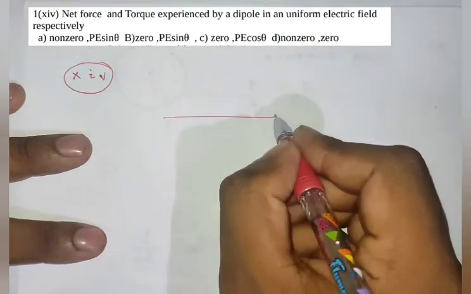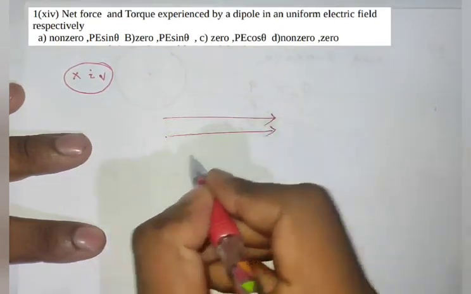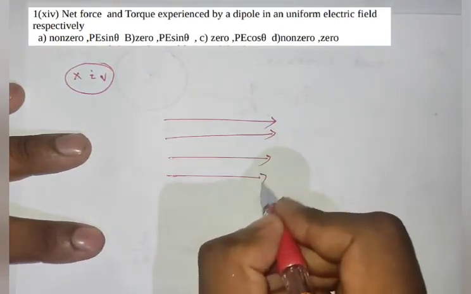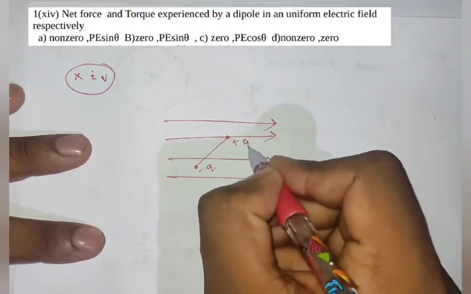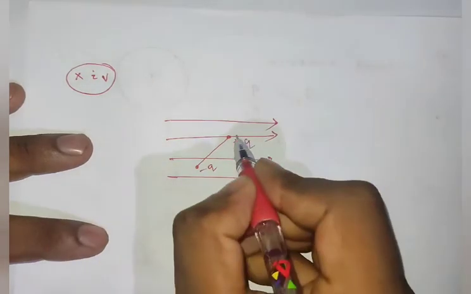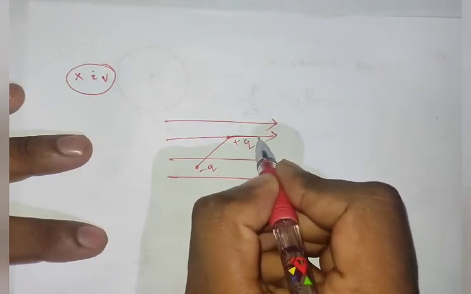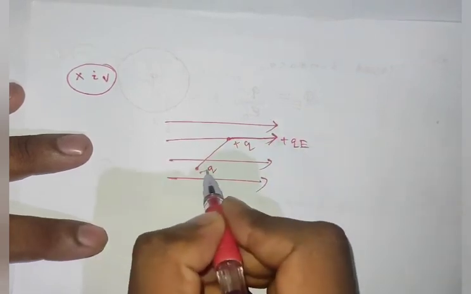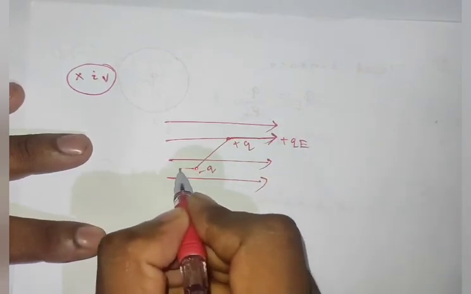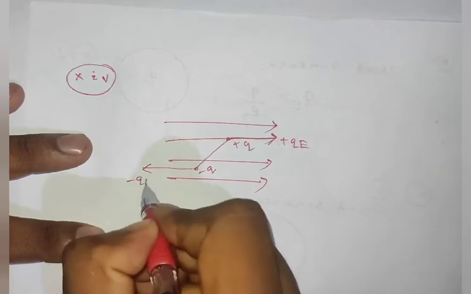If this is my uniform electric field and this is my dipole, then this charge will get a force along this direction, that is plus QE, and this minus Q will get a force along this direction, that is minus QE.